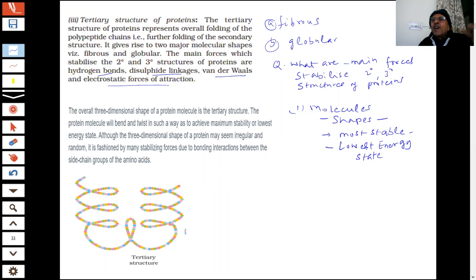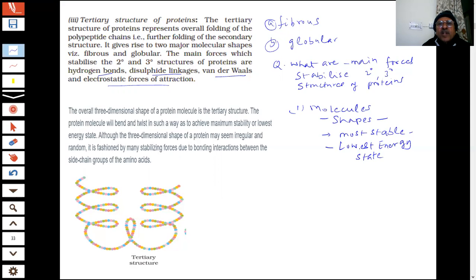In the chemical bonding chapter, that's what we said. There are electrons, students, in them. There are repulsions and attractions, plus and minus charges. All this is there. So they have to balance the forces so that they acquire the lowest energy states. They become more and more stable, students.